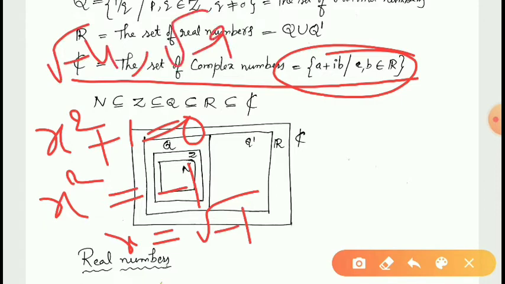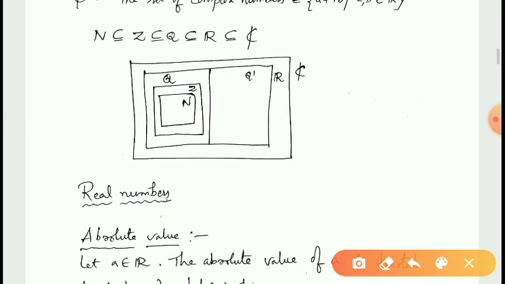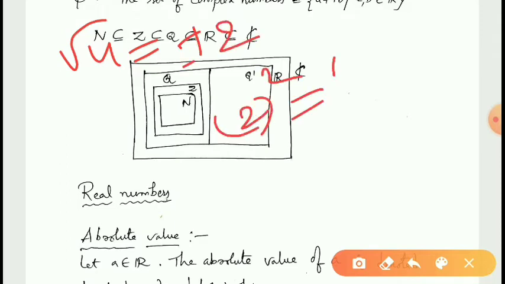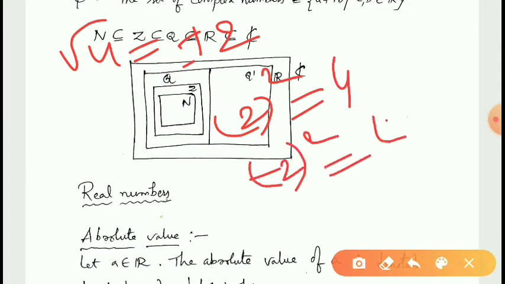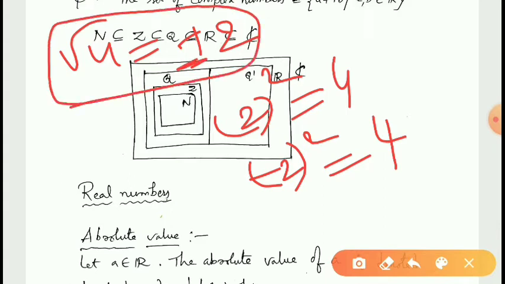The root of minus 9 is not defined in real numbers, because root 4 is equal to plus or minus 2, because 2 square is equal to 4 and minus 2 whole square is also plus 4. Therefore, root 4 is equal to plus or minus 2. So, what is root minus 4?